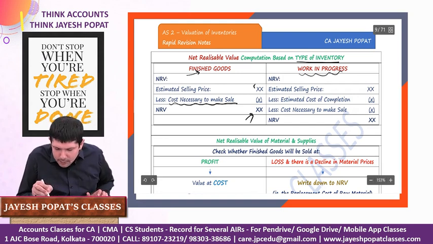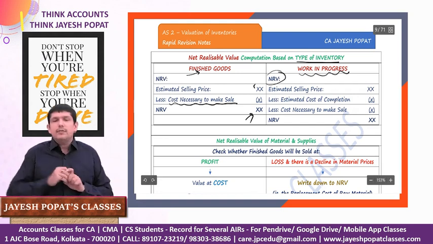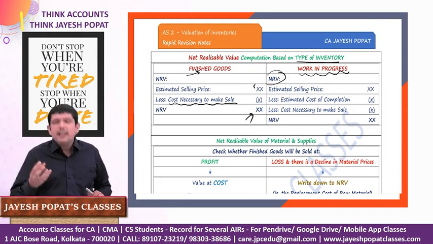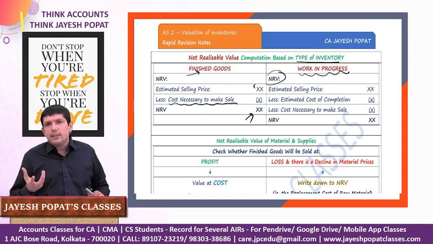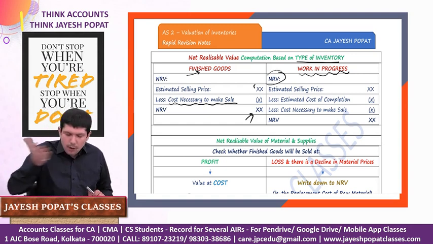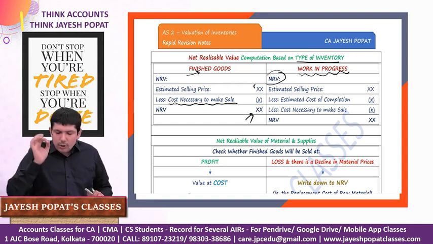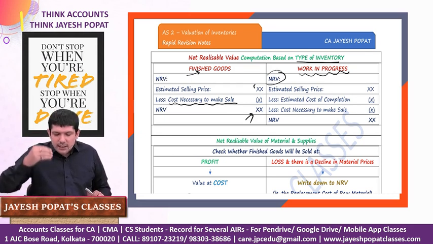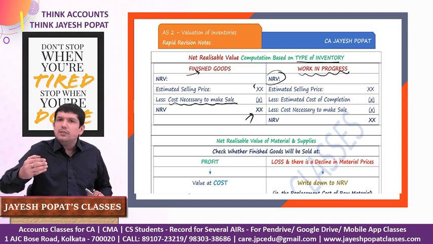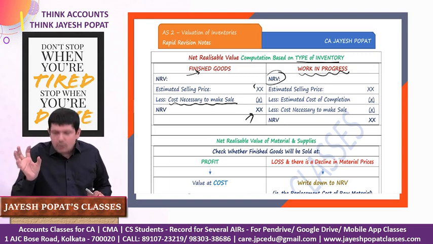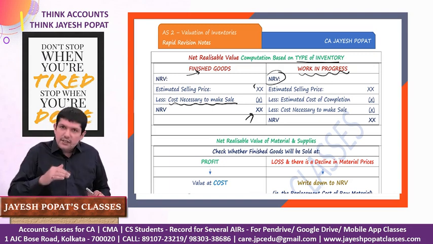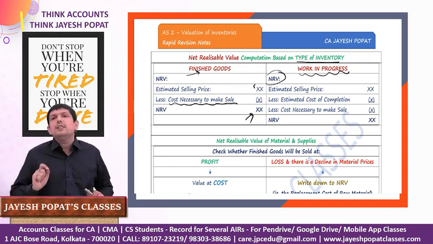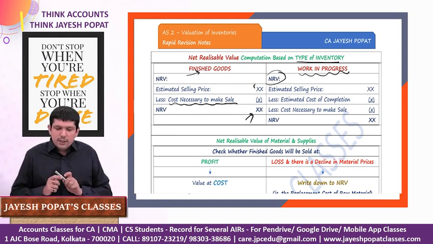Then in case of work in progress, we calculate the NRV. The first question which comes to our mind is, okay sir, we do not sell our work in progress, then why do we need to calculate the NRV and compare it with cost? See, although we don't sell our work in progress, this work in progress will be converted into finished goods, and if the total cost of finished goods is greater than the net realizable value, there's a foreseeable loss which we are sitting on. That is why we need to calculate NRV of work in progress as well.